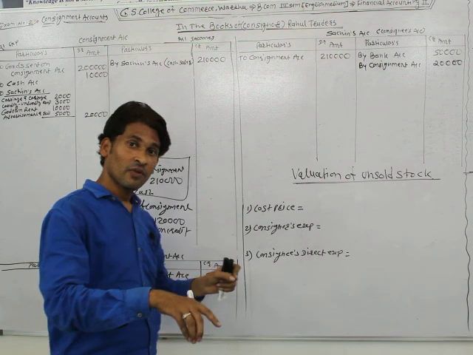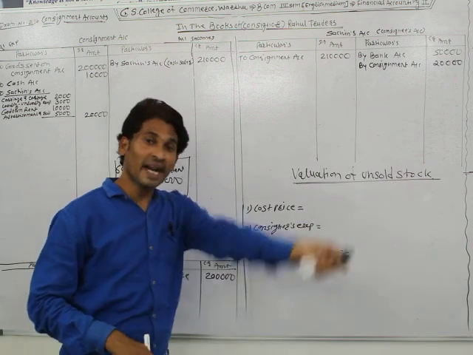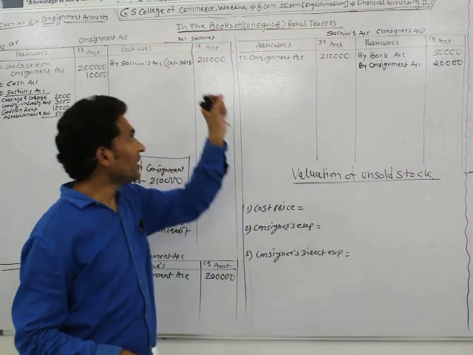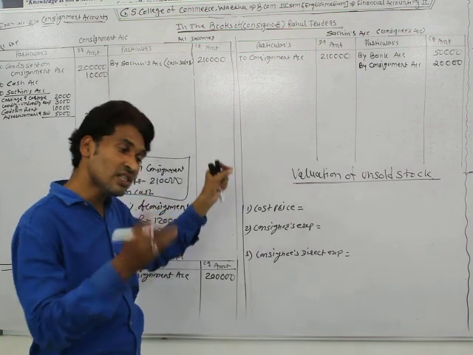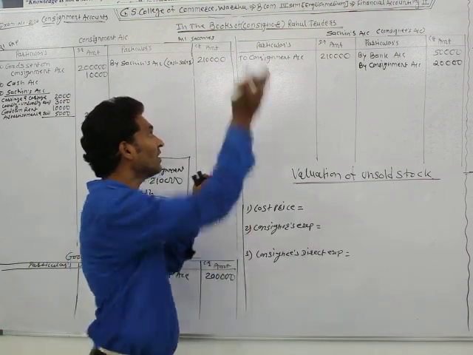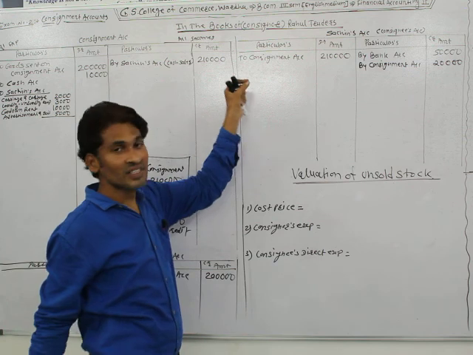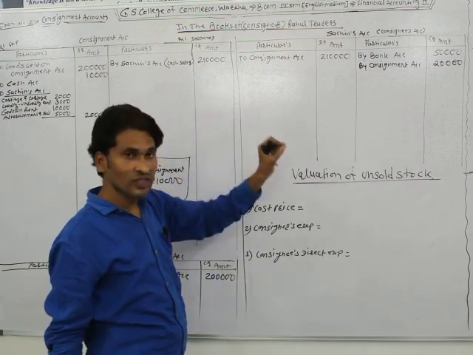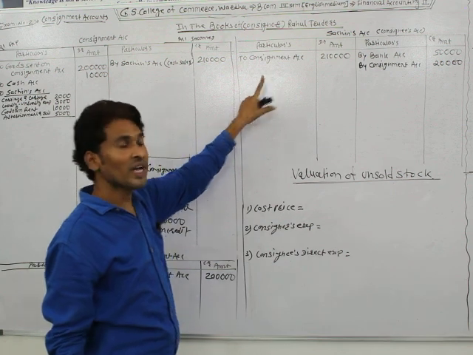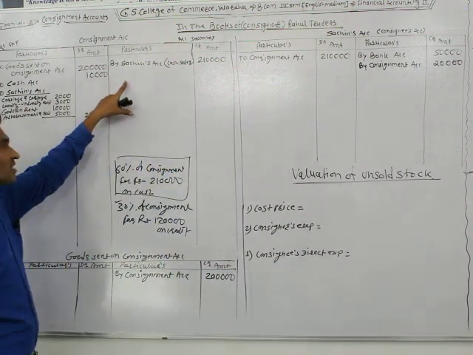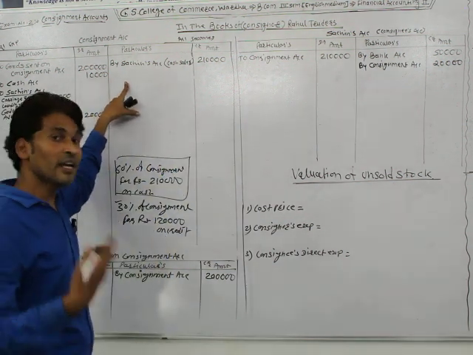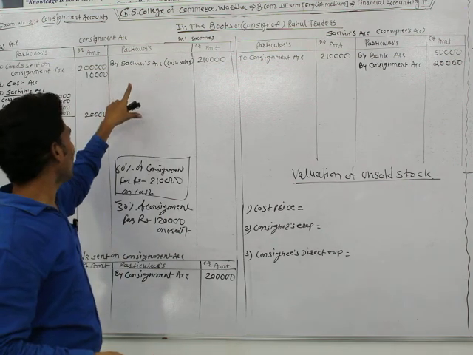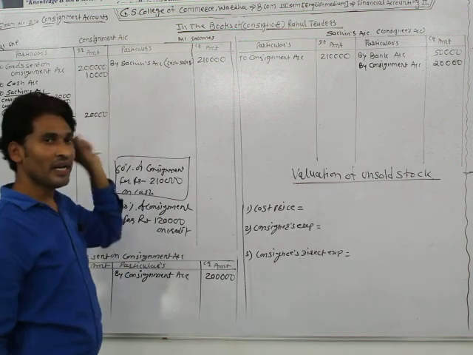As well as when the consignee sold the goods on credit, we debited the consignee's account because this amount is due from the consignee. Now in this transaction Sachin is the consignee, so we debited Sachin's account, and it's a sale, meaning the consignment's income, so it's recorded at the credit side of the consignment account.